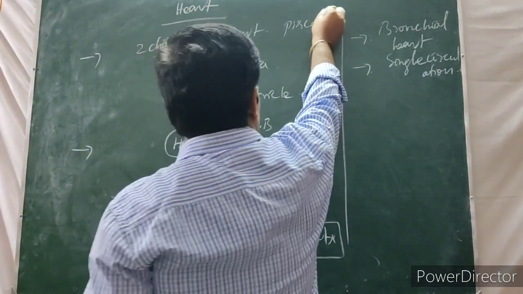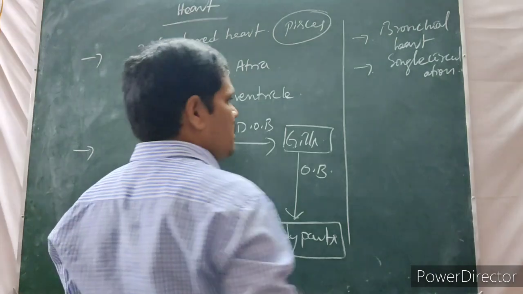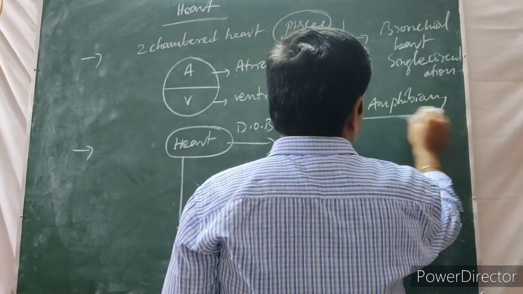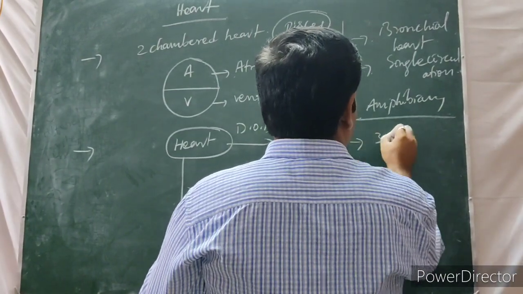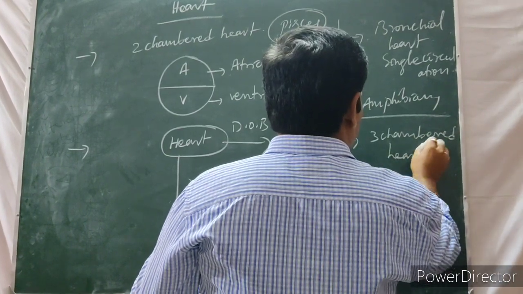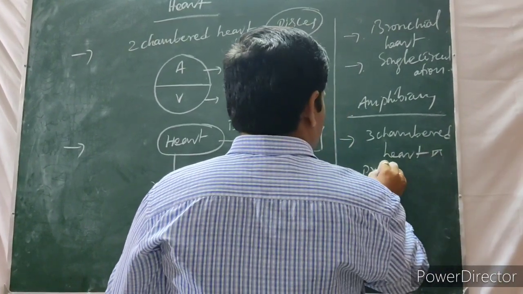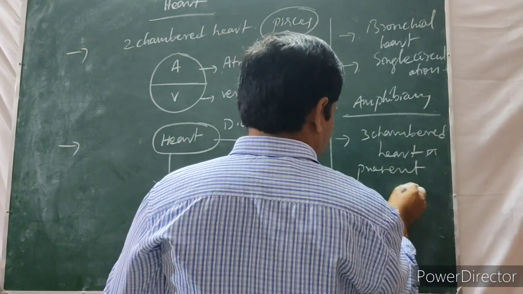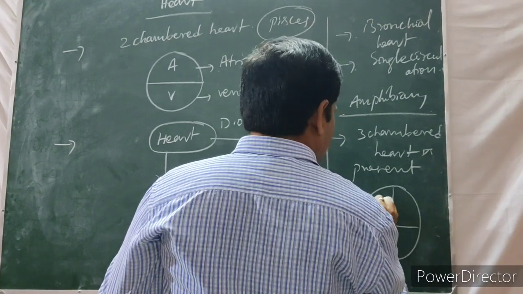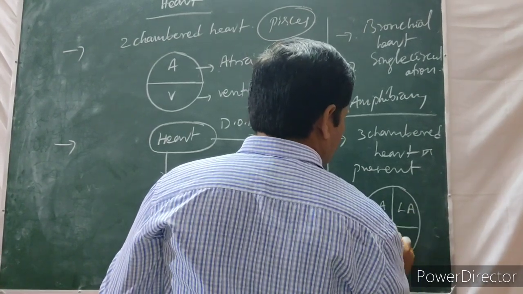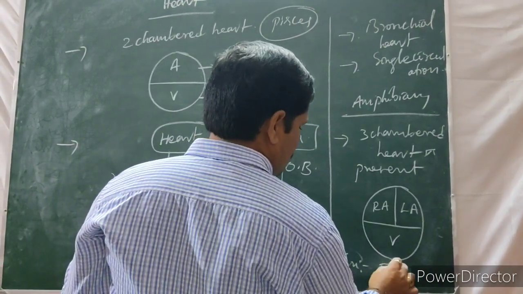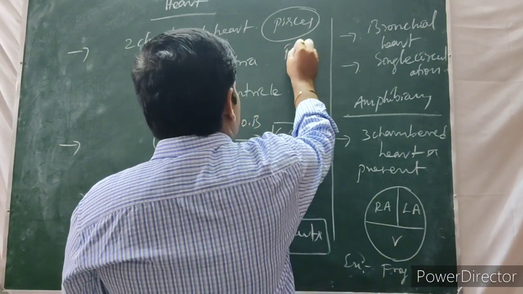The next one, after the Pisces, in chordates, is the amphibians. Under the amphibians, what is there? A three-chambered heart is present. Under this three-chambered heart, the right atrium, left atrium and ventricle are present. What is the common example for amphibians? Frog. The common examples for Pisces are fishes.